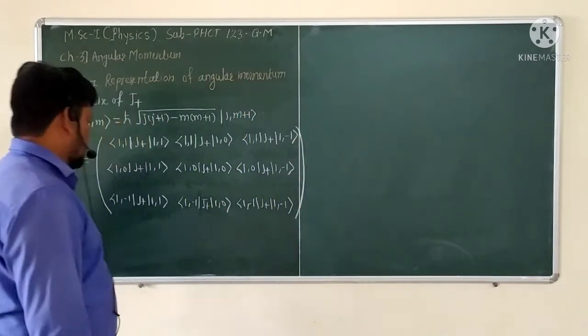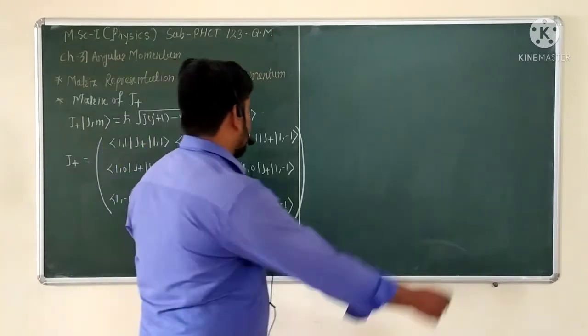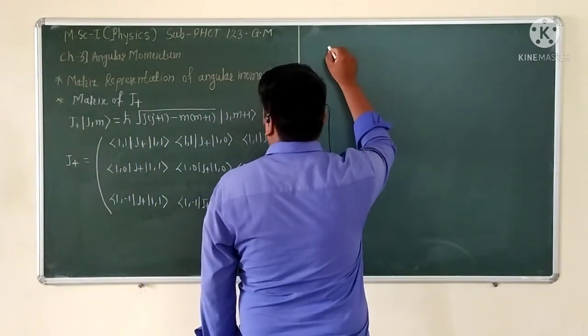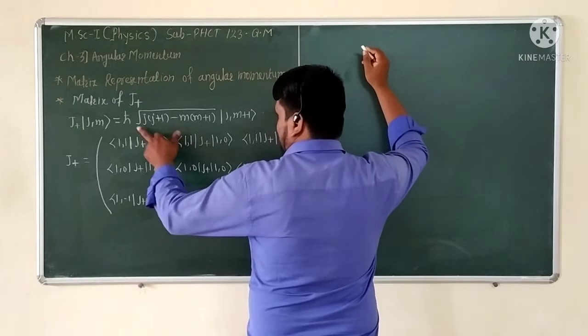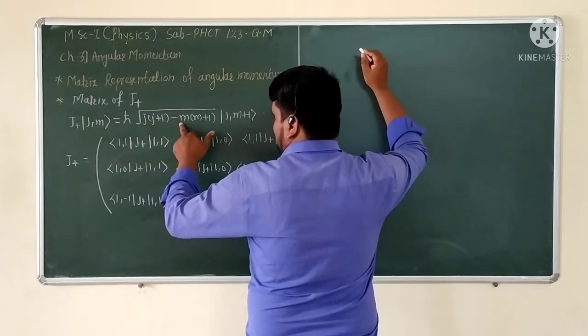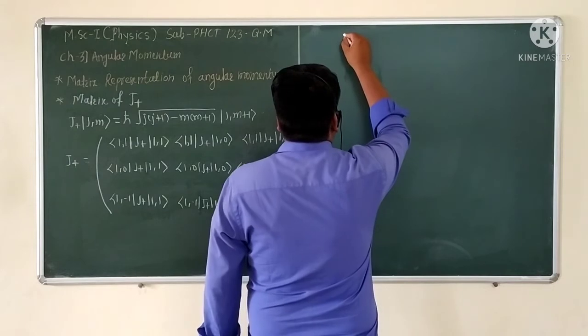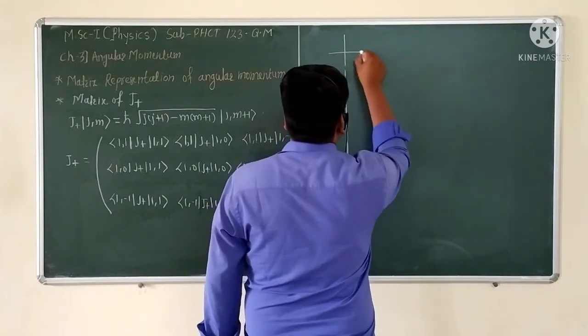So for the matrix representation, the method to calculate is very similar. We have to know the formula: h cross times the square root of J into (J plus 1) minus M into (M plus 1). It is a very simple method to calculate this matrix representation.